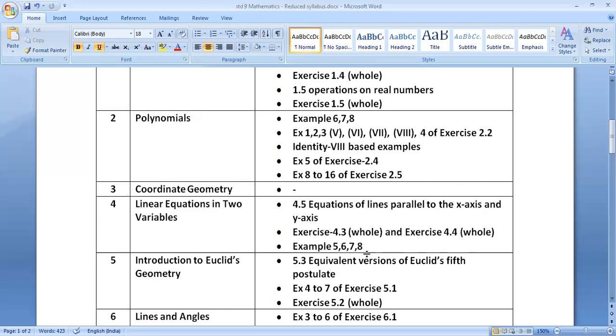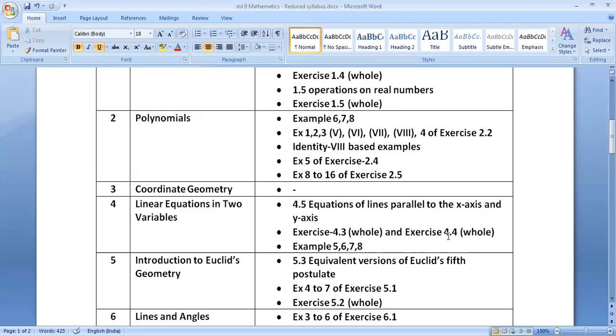As per my point of view, you can solve this equation easily, as you have already learned in the earlier exercise, but the Cartesian plane expression you have not learned. But at least prepare this example 9 because they have not mentioned it is excluded. The representation on the number line, that also you have learned in the previous standard. So this example 9 at least you have to prepare, as they have not mentioned it in the excluded part.